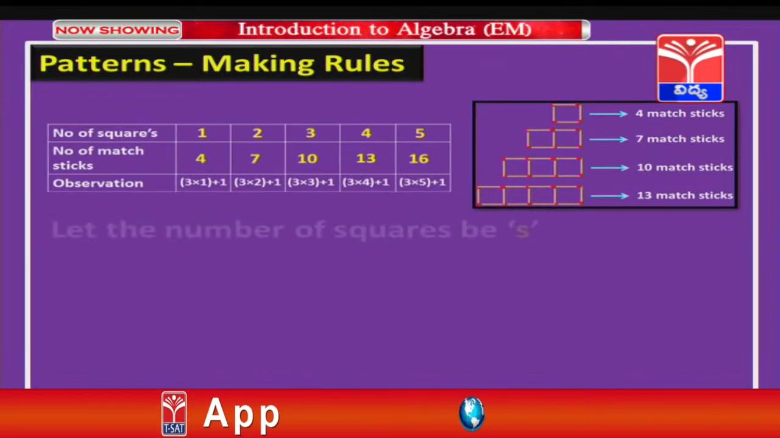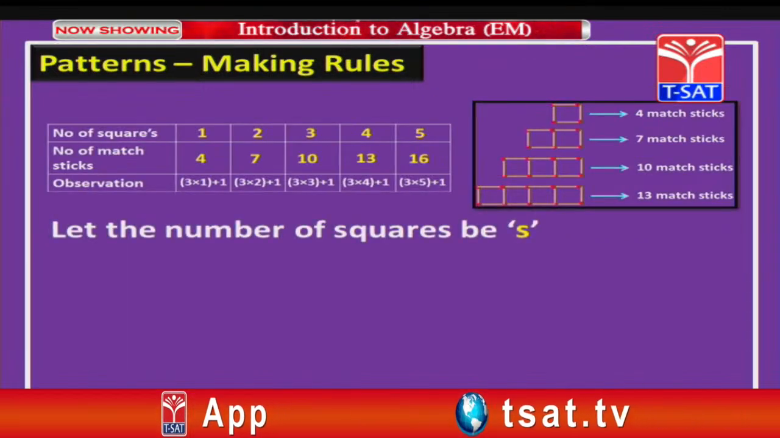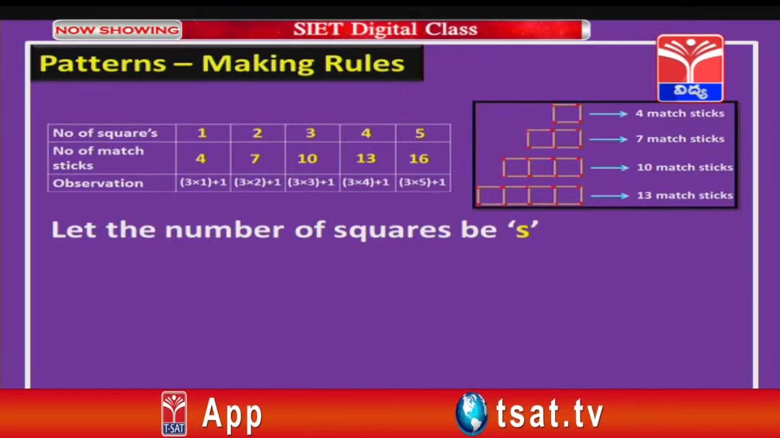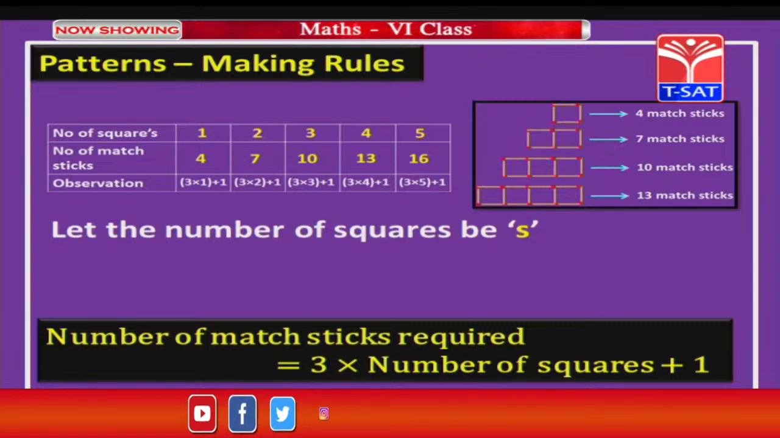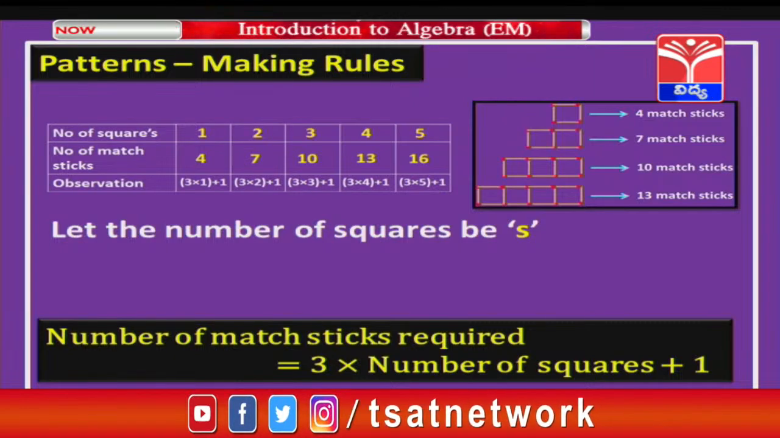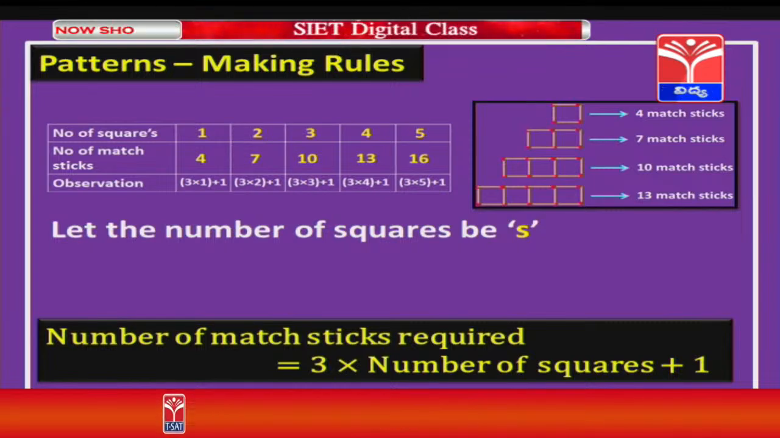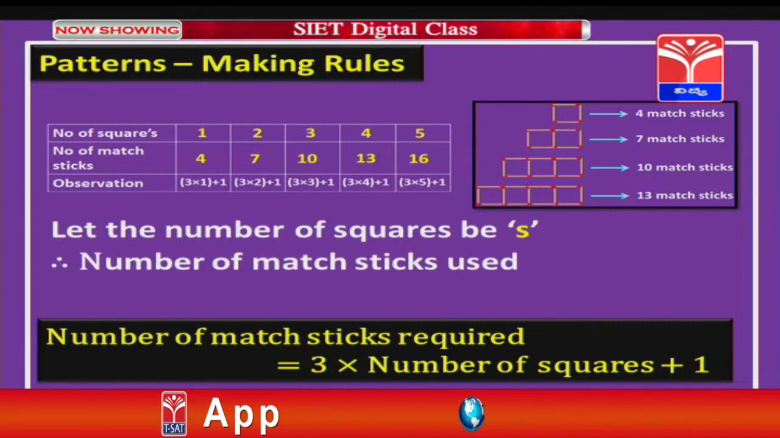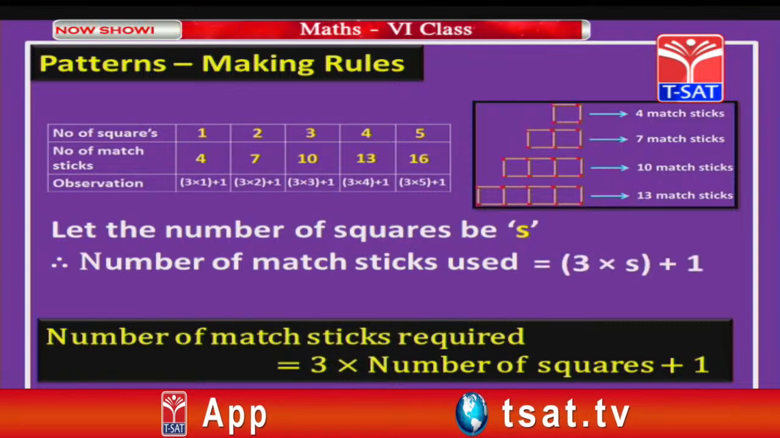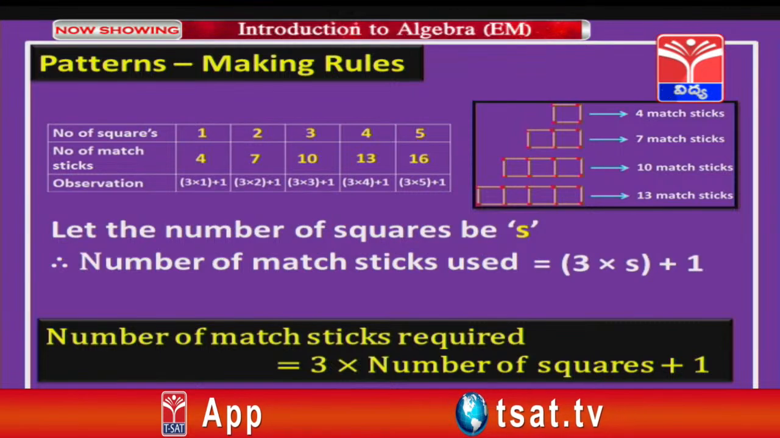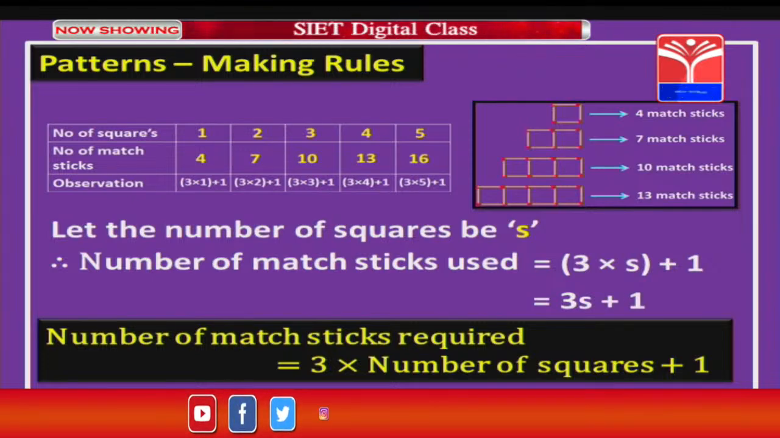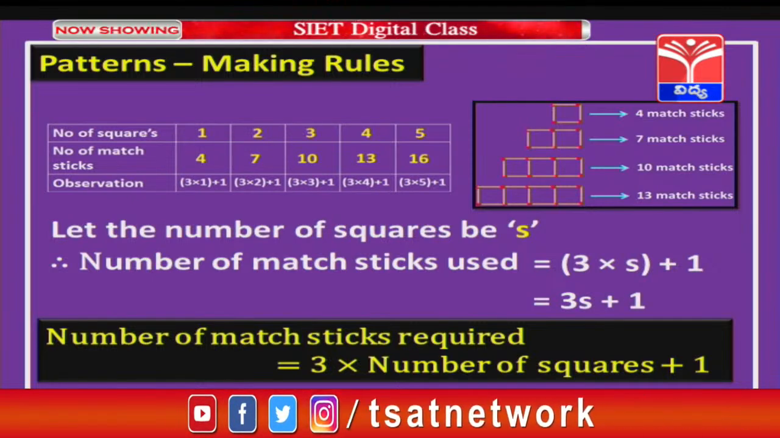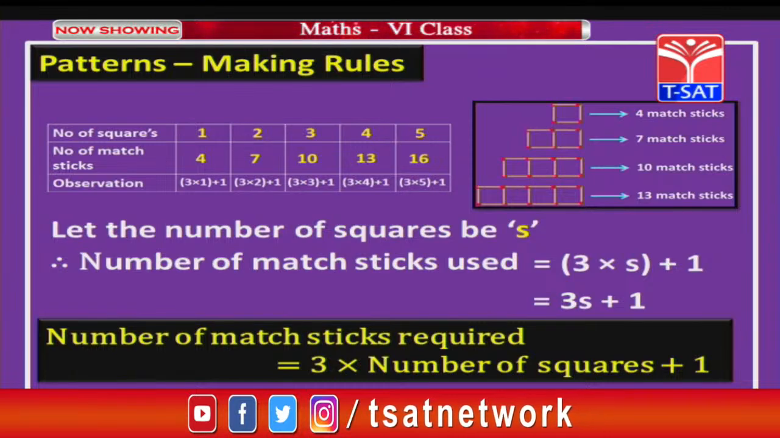Now, how can you write the rule of this pattern, children? Yes, let us consider the number of squares as S. Therefore, the number of matchsticks required is equal to 3 into the number of squares plus 1. Now, let us substitute the value of the number of squares. So, the number of matchsticks used is equal to 3 into S plus 1. 3 into S is how much, children? 3S. So, we get 3S plus 1. So, this is the required rule for this pattern, children.